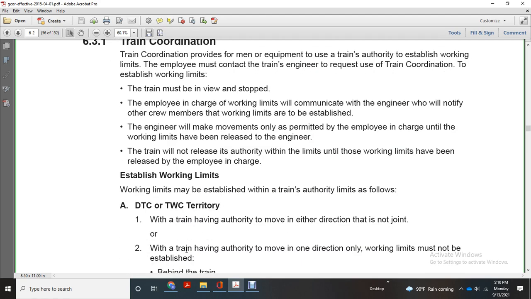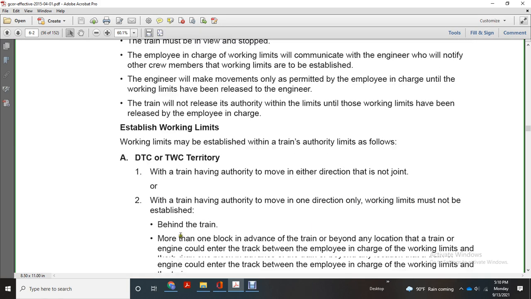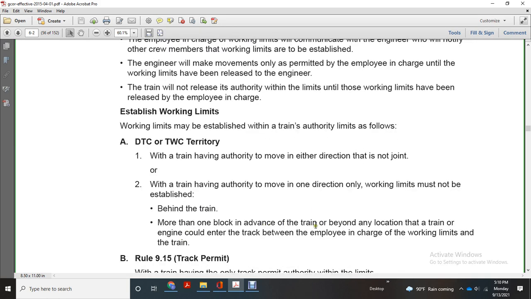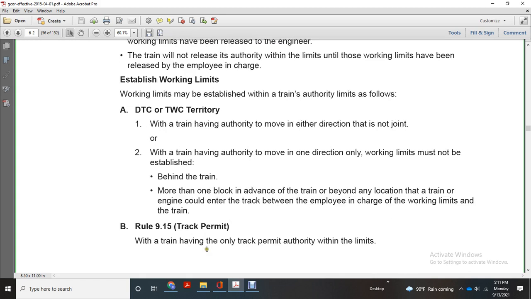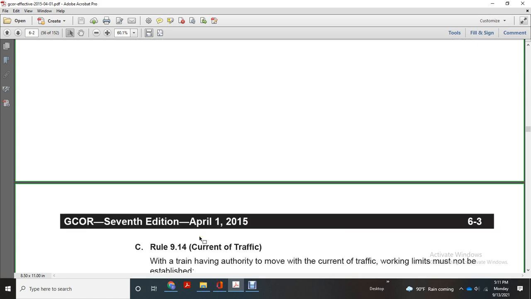Establishing working limits. Working limits may be established within the train authority limits as follows: in DTC and track warrant territory, with authority to move in either direction that is not joint, or with authority to move in one direction only. Working limits must not be established behind the train more than one block of the train, beyond any location the train could enter the track between the employee in charge of the working limits and the train. Rule 915, track permit: with the train having only track permit authority within the limits.